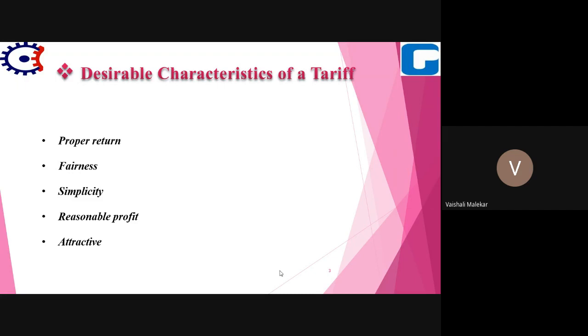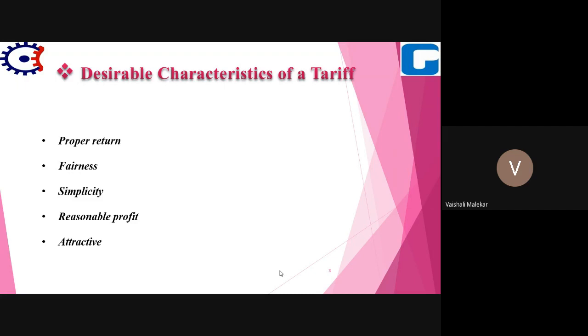But if the consumers are using electricity at peak hours, then they will be charged at a high rate. So the consumer should use the maximum energy during off-peak hours so that they have to pay less tariff.